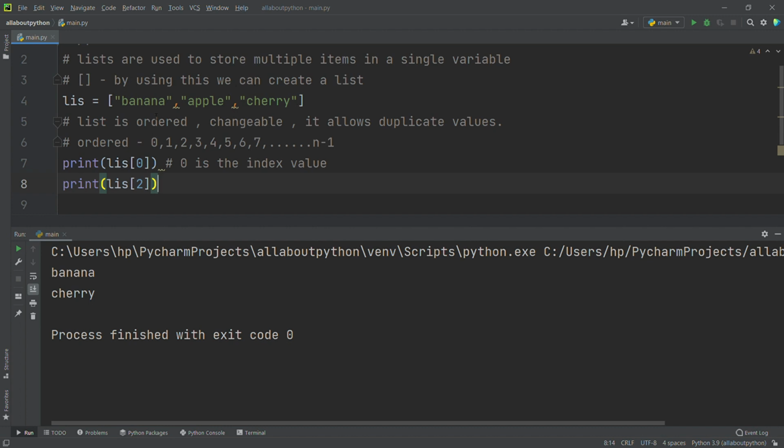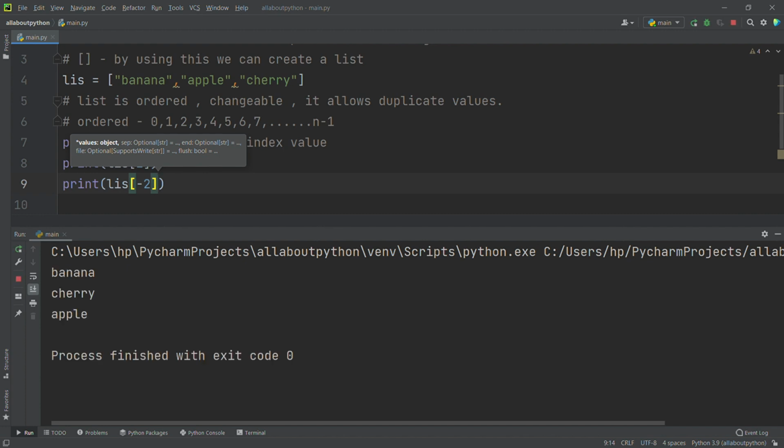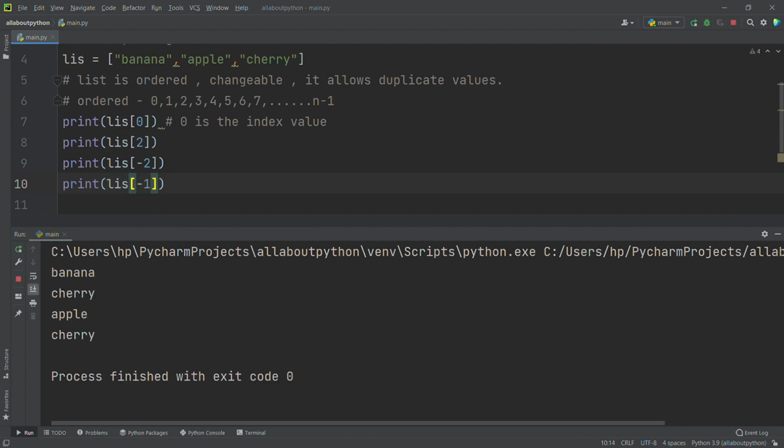Now I will say I want to access the apple. What I am going to say here is lis of minus 2. Now it's going to print apple. See, here you are able to see it's printing apple. Now I want to access cherry. I am going to give lis of minus 1. Here you are able to see, right?